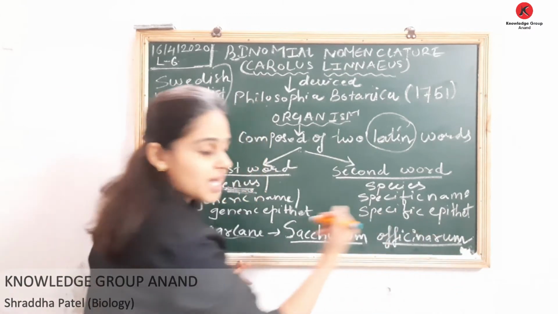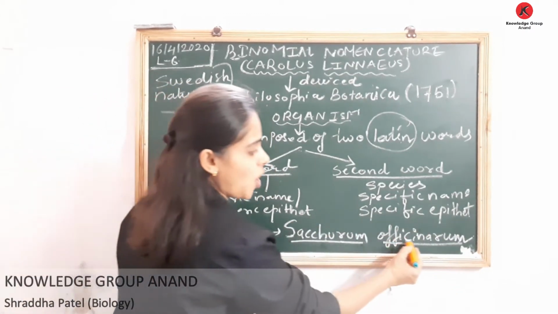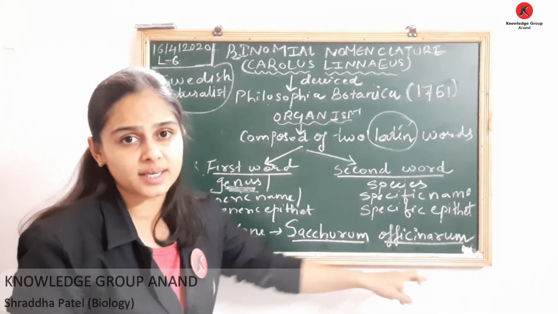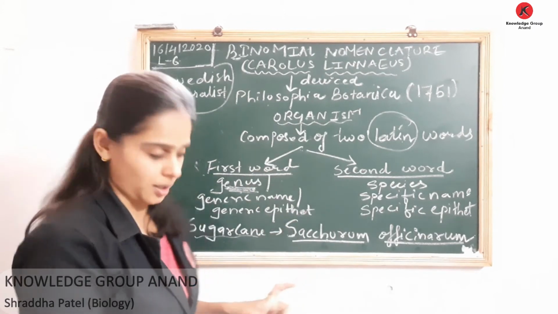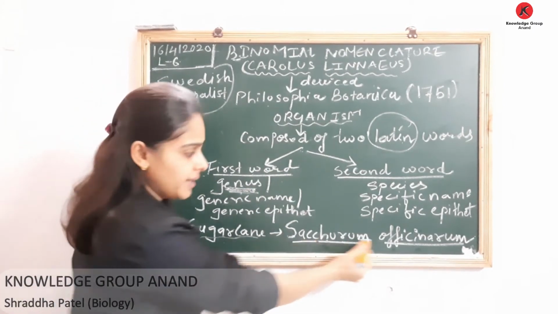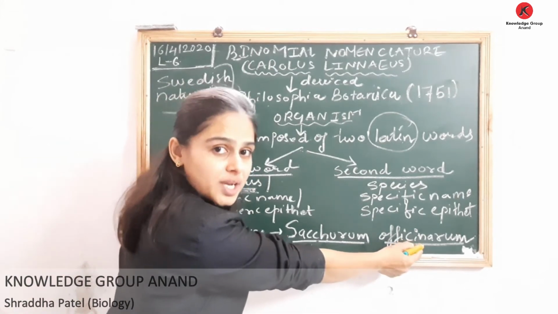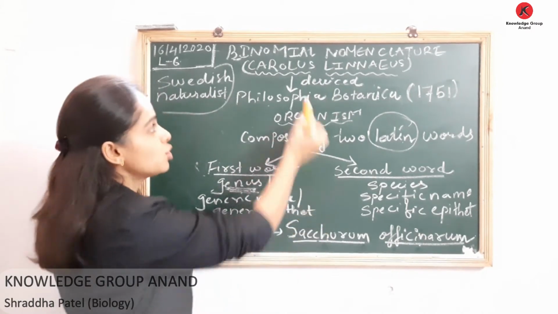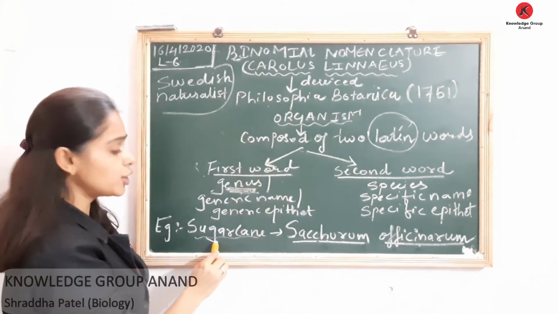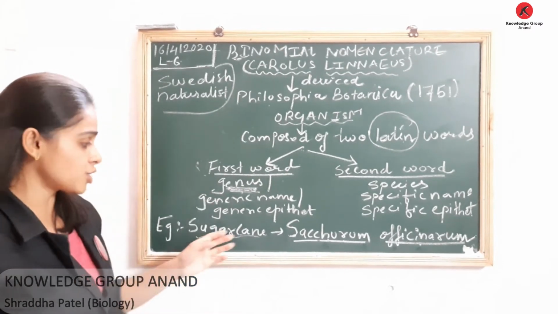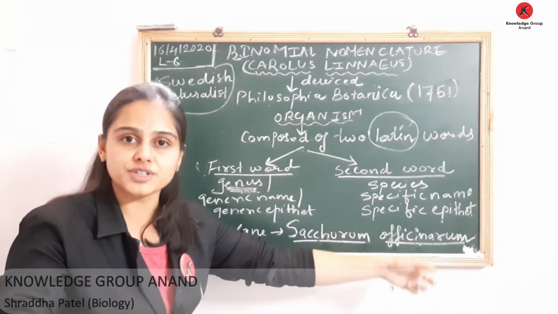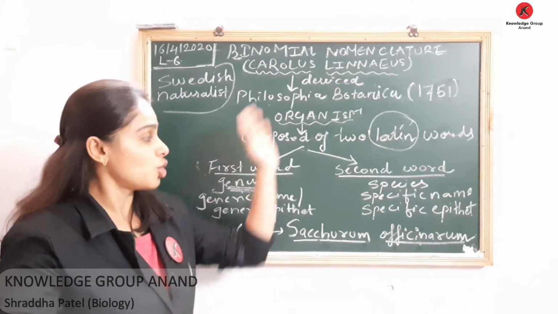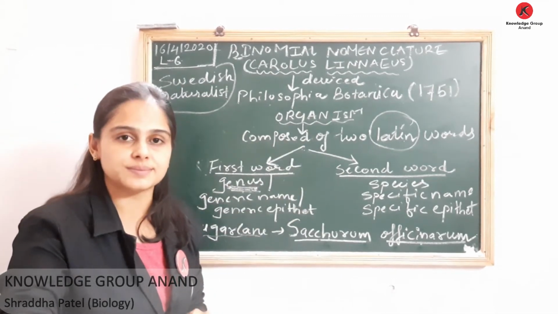If you are talking about the second word, that is Officinarum. The second word represents the species of sugar cane. So this is your generic epithet and this is your specific epithet, and this is the scientific name according to binomial nomenclature given to sugar cane. So the scientific name of sugar cane is Saccharum officinarum. Saccharum is the genus, officinarum is the species. So this is binomial nomenclature.